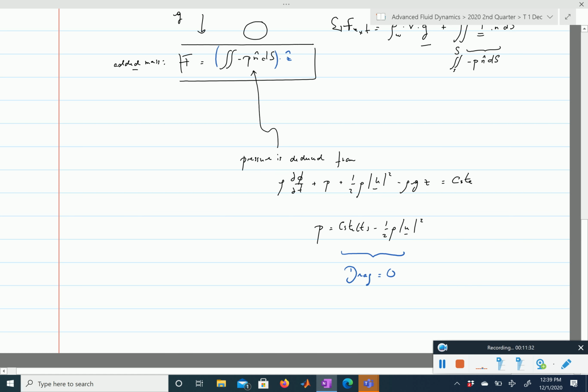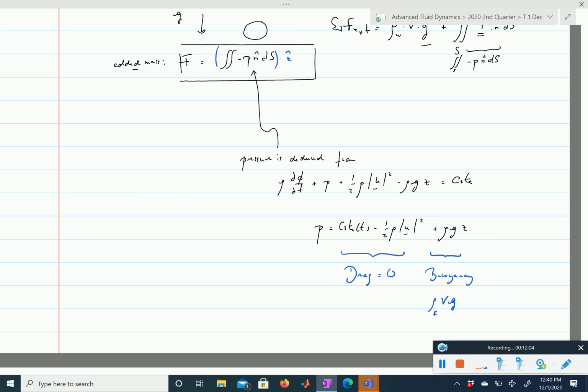Once you integrate that term over the surface of the wooden sphere, the hydrostatic pressure term gives you the buoyancy. If you compute this integral, you will get rho of the fluid times the volume times gravity, pointing upwards.